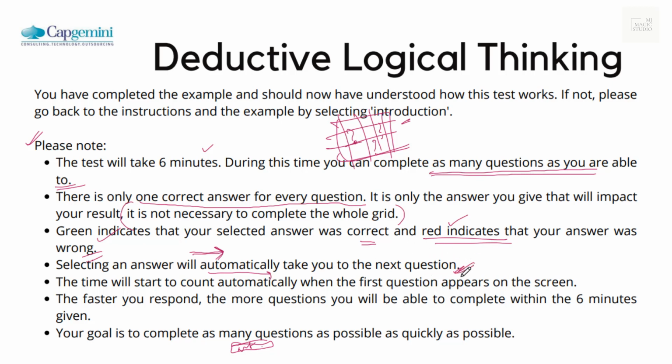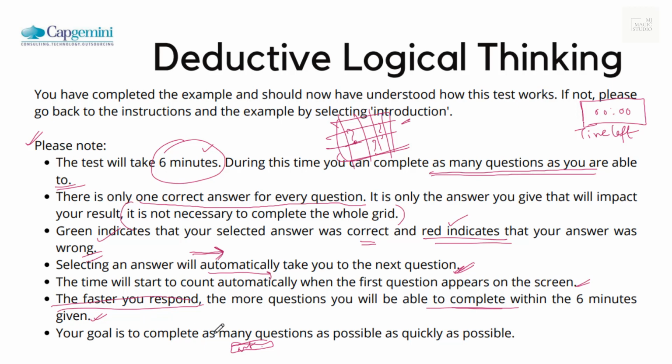And the sequence will keep on going till you have exhausted your entire 6 minutes. There would be the timer at the top which would be showing you time left. Don't look there, just keep on solving the grids. The time will start to count automatically when the first question appears on the screen, and it will start showing you how much time is left. The faster you respond, the more questions you would be able to complete within the 6 minutes given.